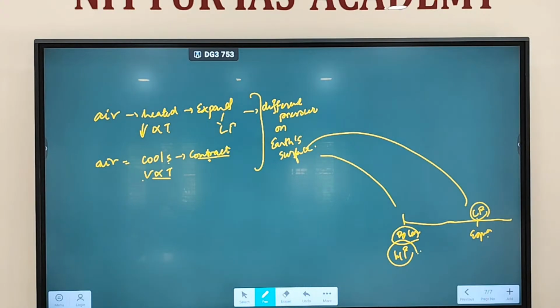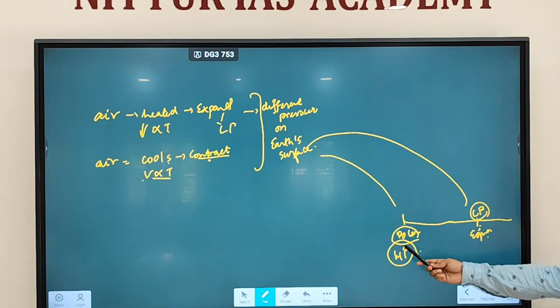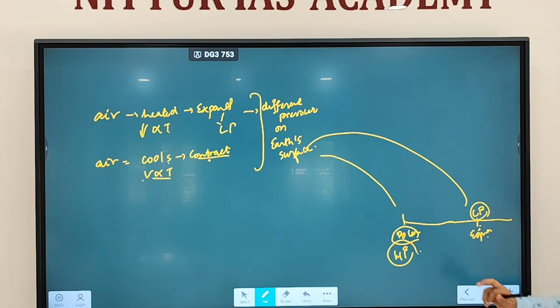Fine. So just keep this phenomenon in mind. Air when heated will expand. If it expands, which type of pressure is going to be created? Low pressure. Air when cools down will contract. Contract means which type of pressure is going to be created? High pressure is going to be created. Fine.